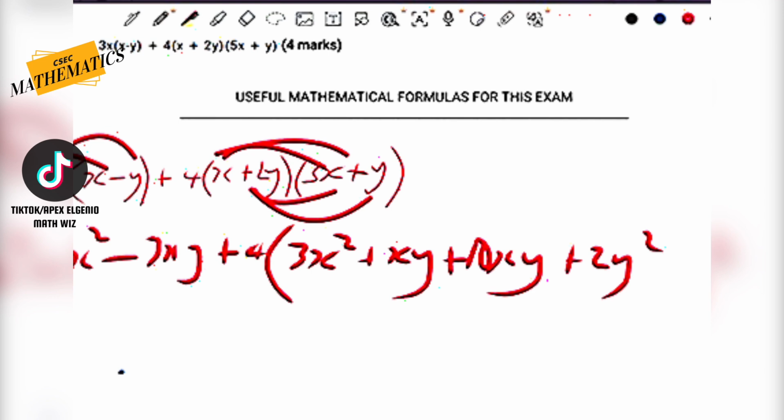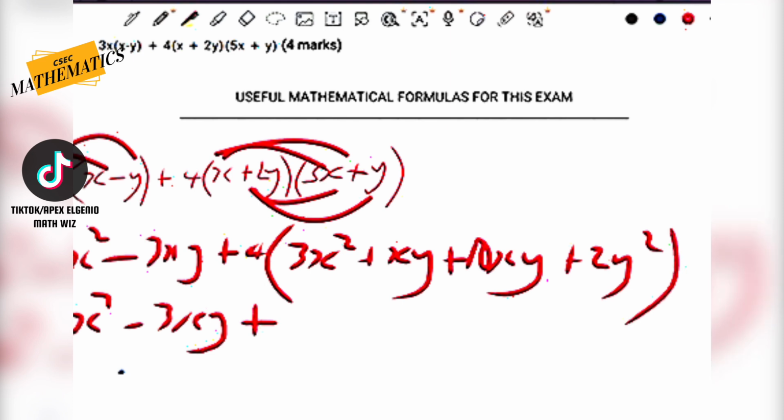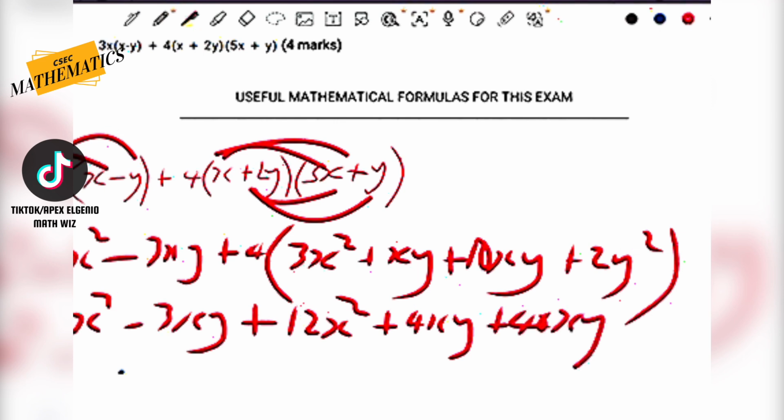All right, then 3x squared minus 3xy plus, distribute the 4 right across the bracket. Then we have 4 times 3x squared, that's going to give us 12x squared. 4 times xy, that's going to give us 4xy. 4 times 10, that's going to give us 40xy. And 4 times 2, that's going to give us 8y squared.